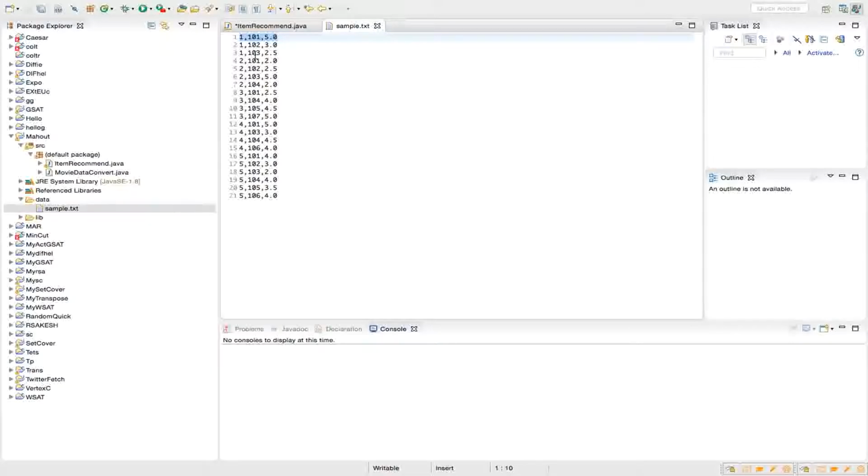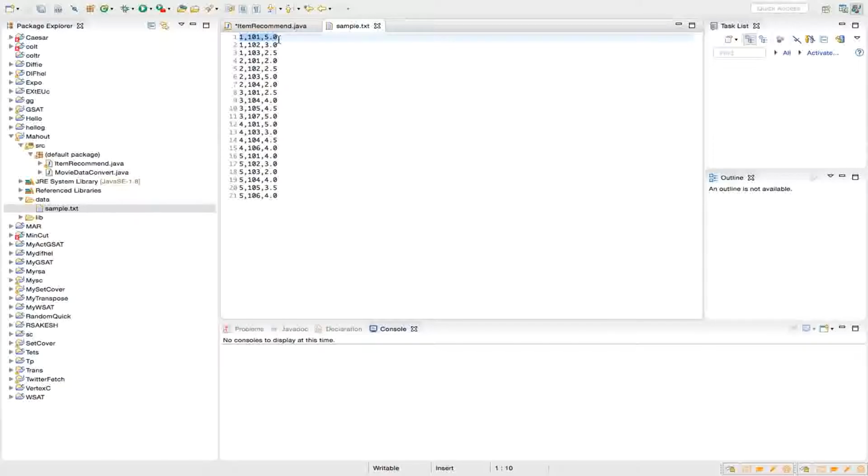For example, user ID 1 might be mapped to a particular username, and item ID 101 might be mapped to a particular item. But whenever you supply the data to the algorithm, it will be in numeric form. So I'll repeat again: field 1 is the user ID, field 2 is the item ID, and field 3 is the rating that the user has given to the item.